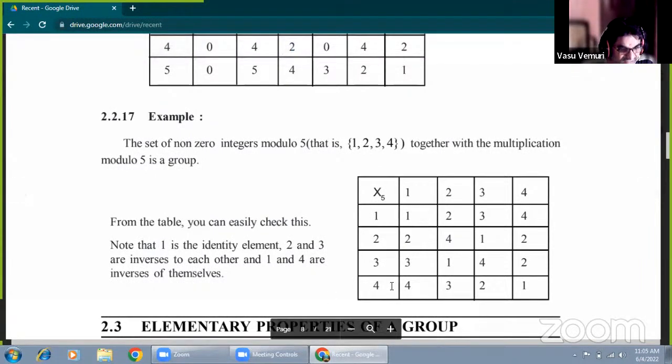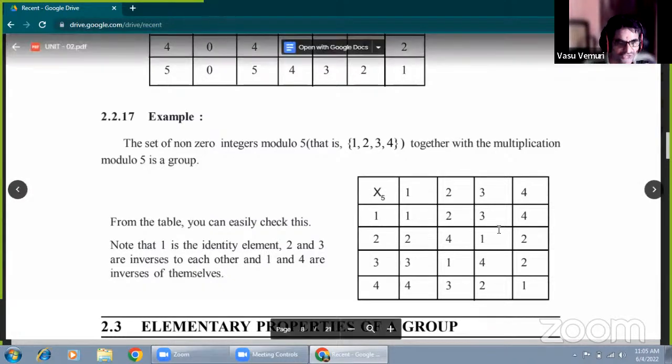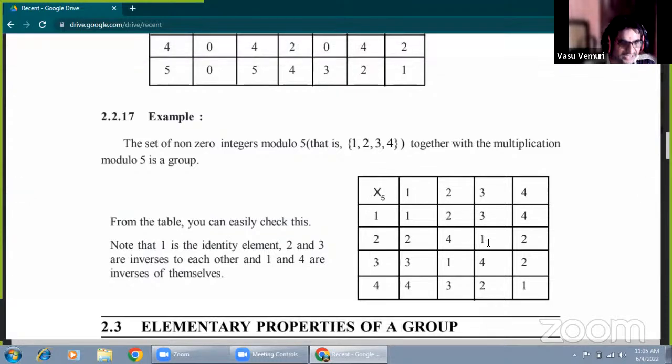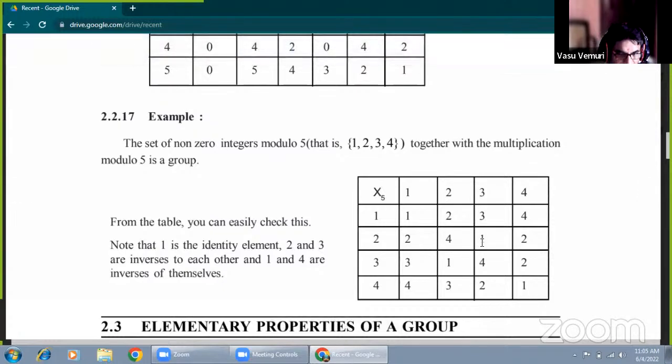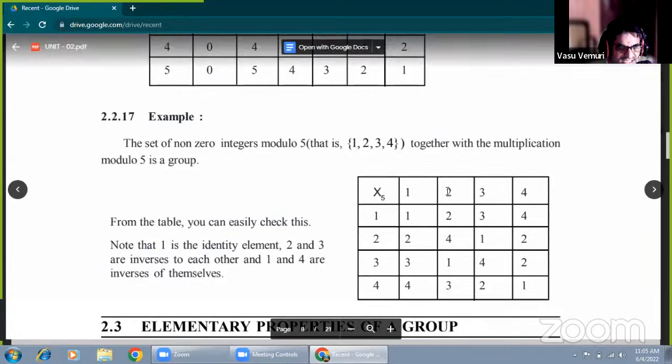What is the existence of inverse? Listen carefully. The identity element is always represented as 1, so the inverse of 1 is 1. For 2, which element gives the value 1? It is 3, because 2 into 3 is 1. Inverse always depends upon the identity, so 1 is the multiplicative identity. So the inverse of 2 is 3, and the inverse of 3 is 2.